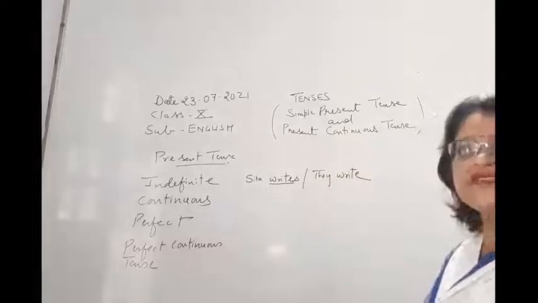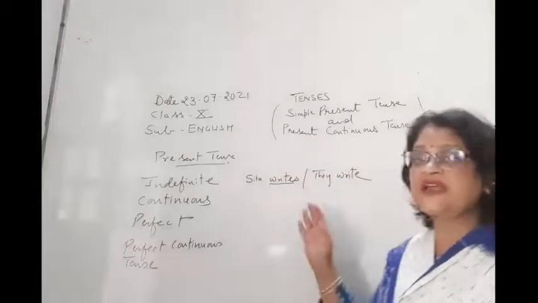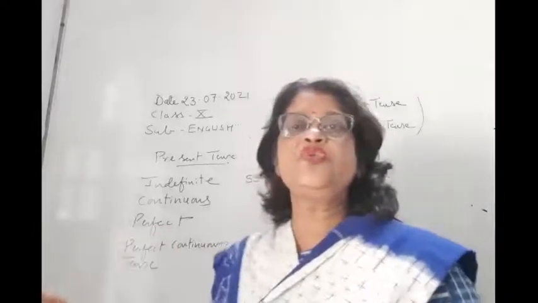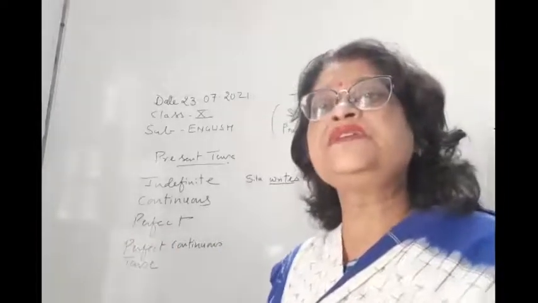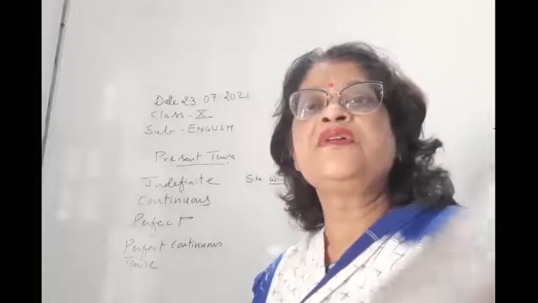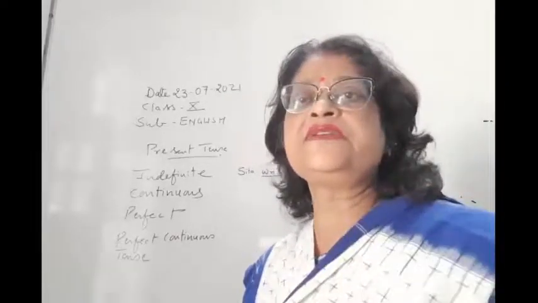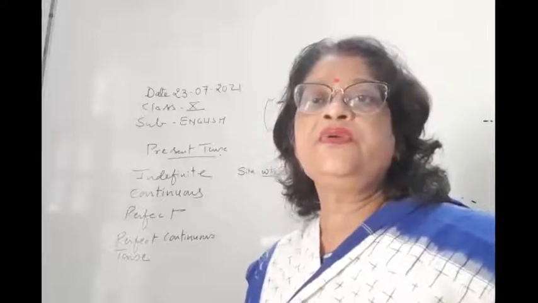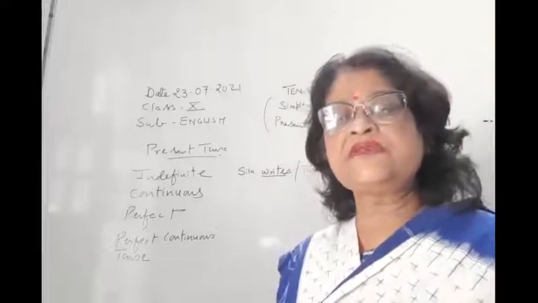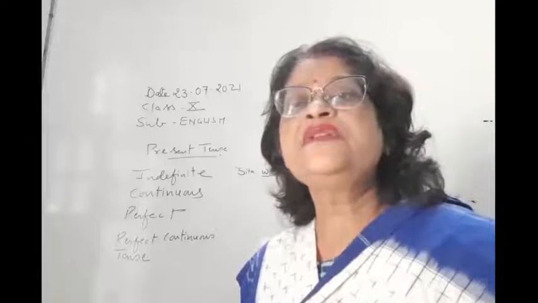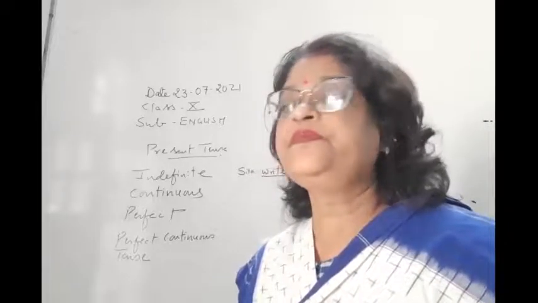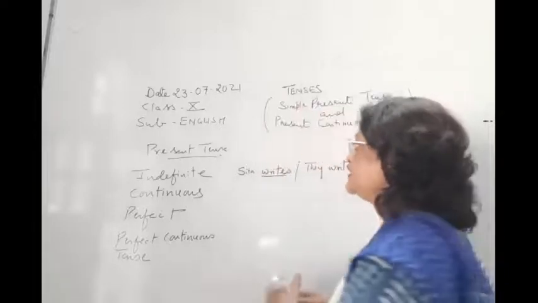So children, you can see here Sita writes, that means an action or work has taken place, but we don't know whether that work is completed or not. We only know that a work has been there, but we don't know whether the work was completed or not.